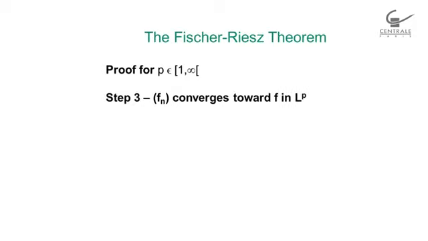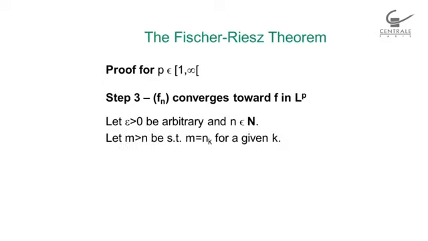Now, there is a step 3, which is to prove that f_n converges toward f in L^p. So far, we know that f is in L^p, but we haven't proven yet that f_n converges toward f in L^p. And what we need to prove is that the norm of f_n minus f in L^p goes to 0. So I start with an epsilon, any positive epsilon which is not 0, and I start with n being an integer.